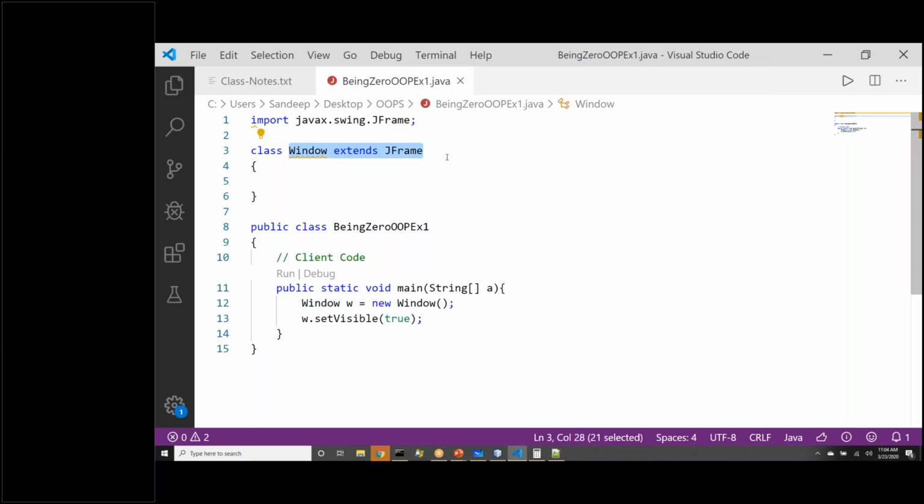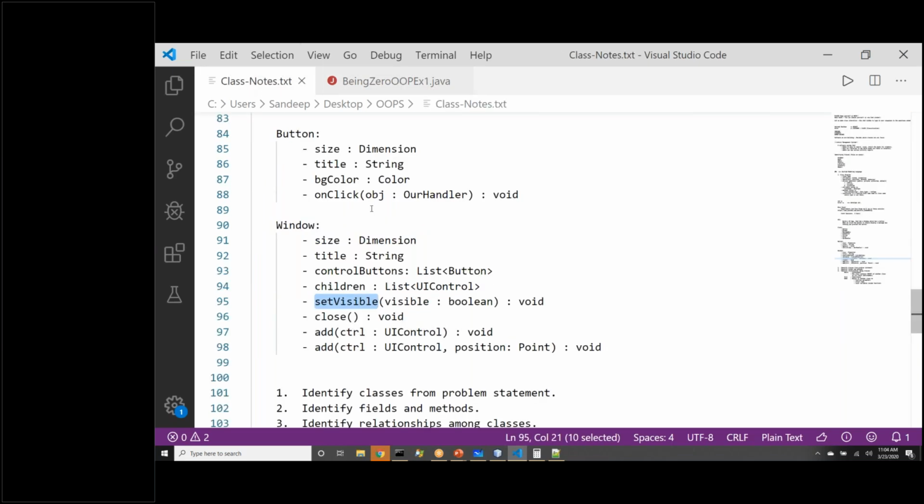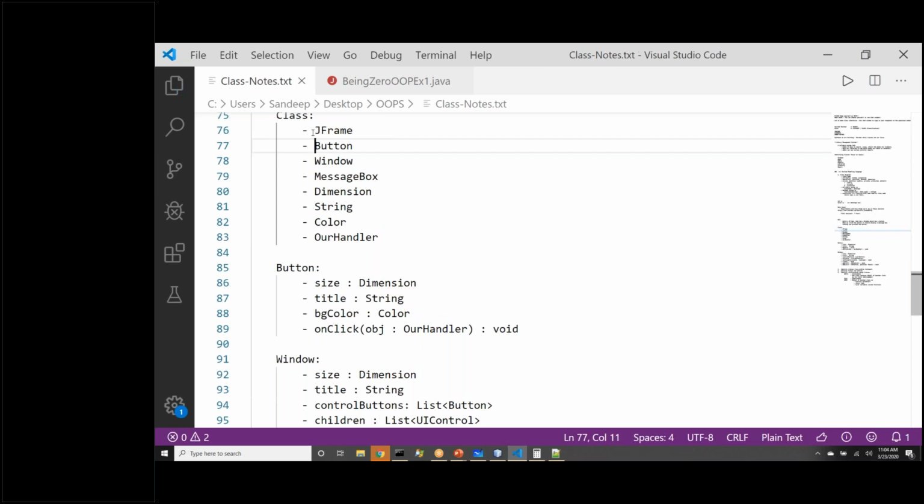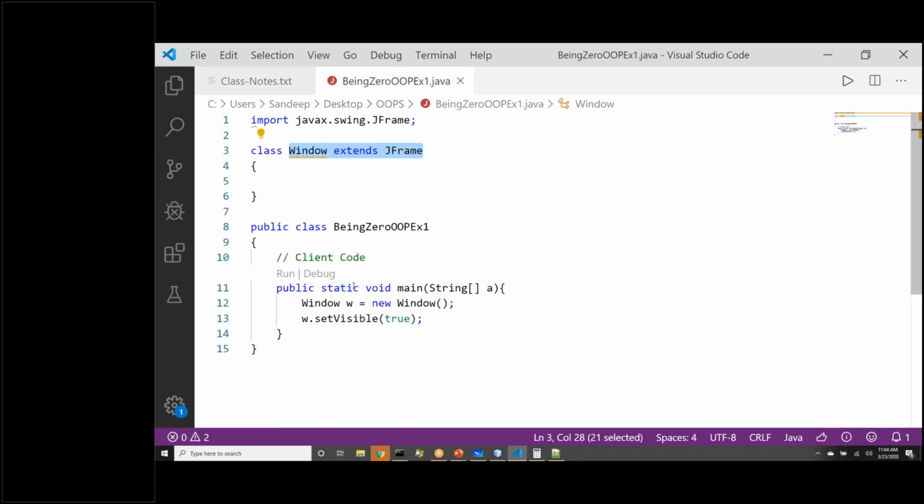We inherited from the JFrame class, and that way we are bringing one more class into the picture. We are saying, hey, we have a built-in class JFrame that we can directly use. And the JFrame class already has the setVisible function built into it. So the beauty of inheritance is we do not have to write all that code. We can just inherit from JFrame and we are done. This will display the window to us.